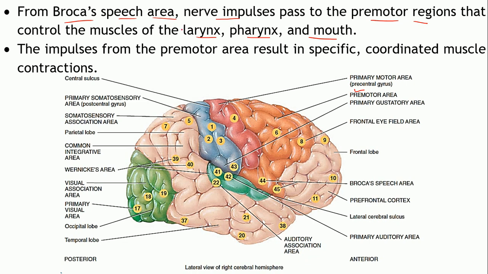The Broca's speech area in turn will send the impulses to the premotor regions, and these in turn will send the impulses to the specific muscles which contract in a coordinated manner to produce the speech.